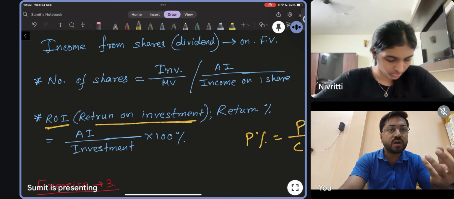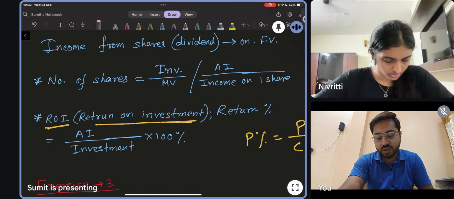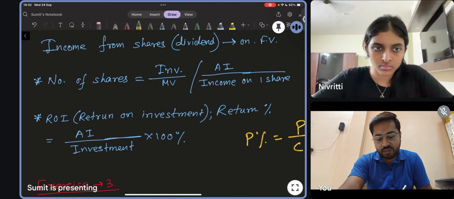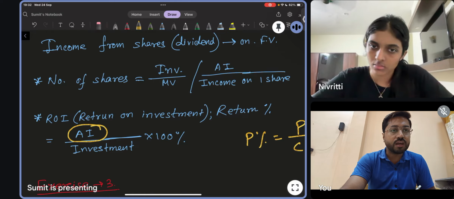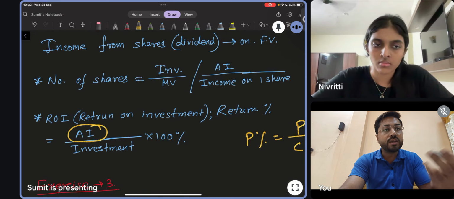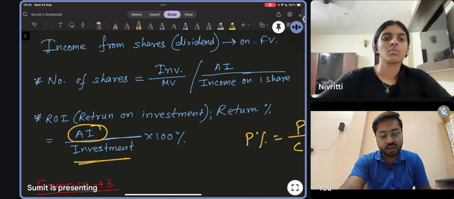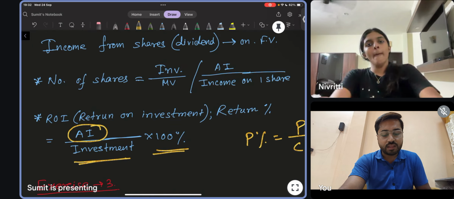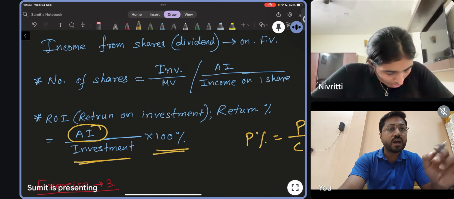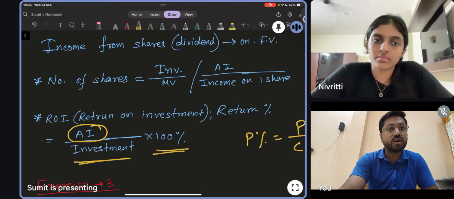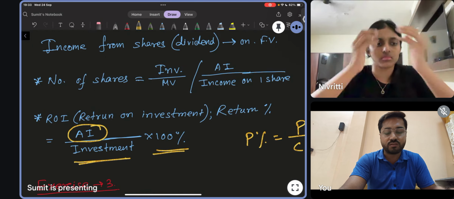That means how much you are earning. Earning means your income, correct? So income means annual income. Your annual income based on your investment, by investment into 100%. That calculation will give you your ROI, return on investment. How much you have earned, as a percentage of your investment.